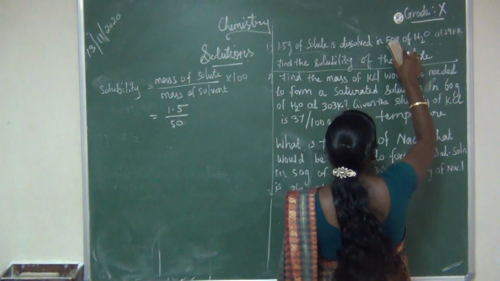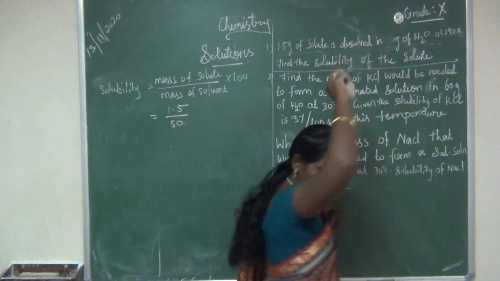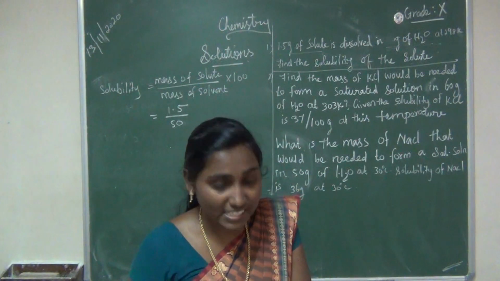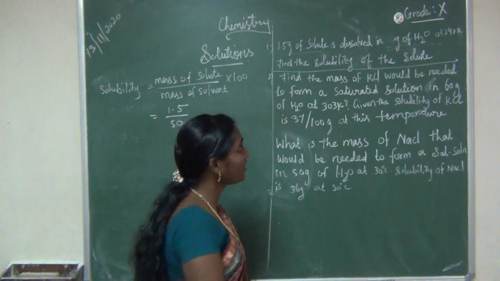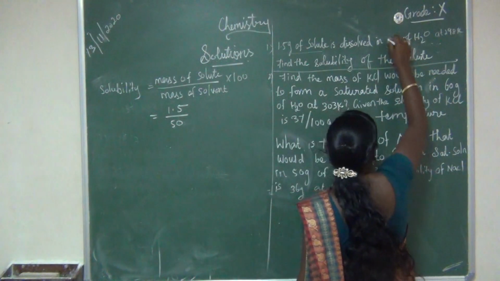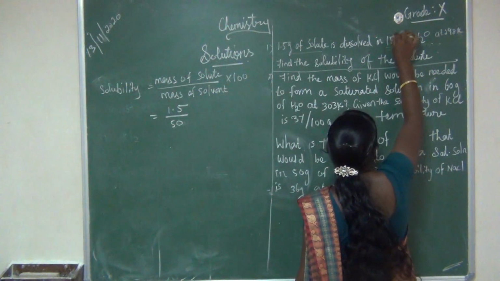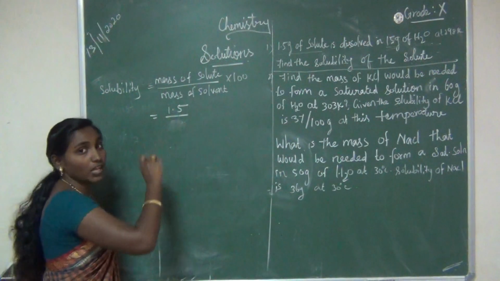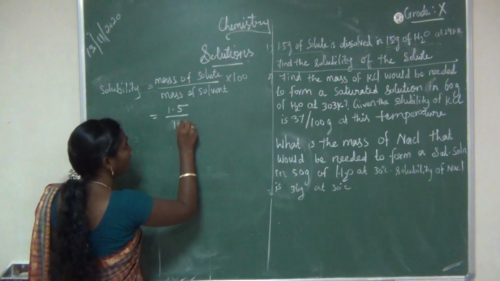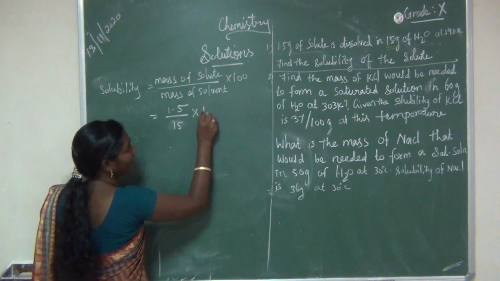Sorry, one small change in the question. Page number 131, please check the question. 1.5 gram of solute is dissolved in 15 gram of water, not 50, 15 gram of water. So mass of solvent is 15, and 1.5 by 15 into 100.